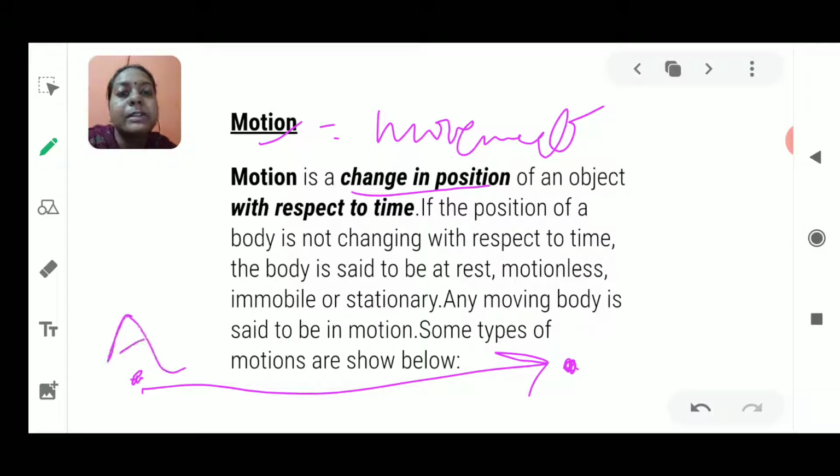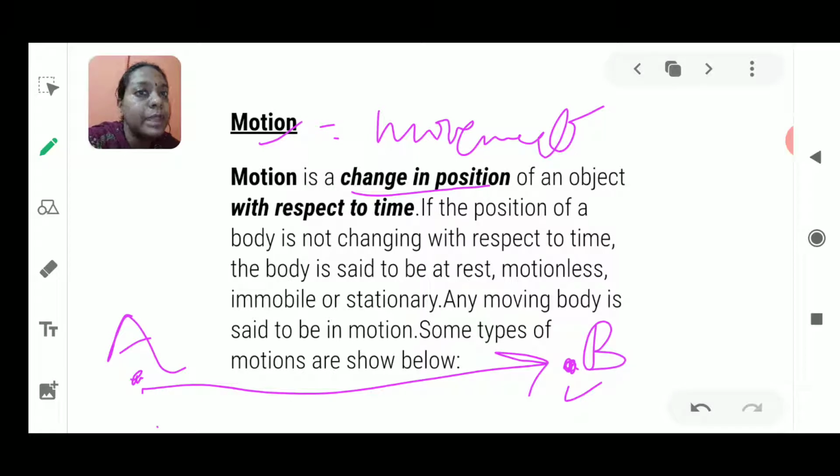For example, if the car was present at point A and after some time it has changed its position and reached point B, then by changing position, we can say that the object is moving.